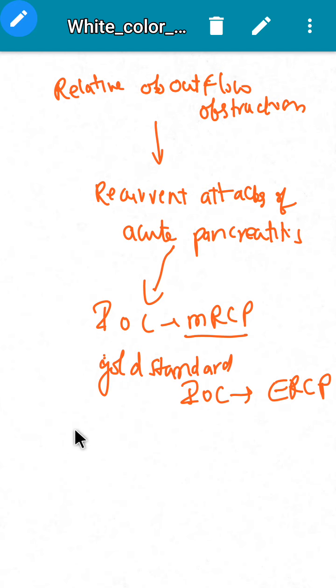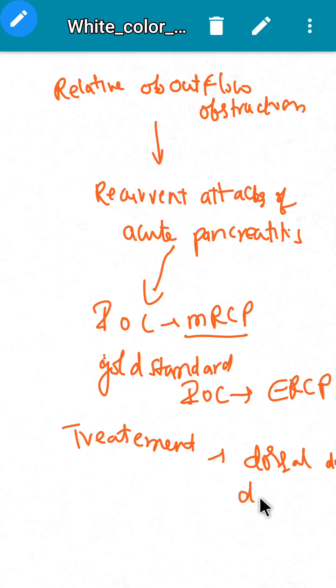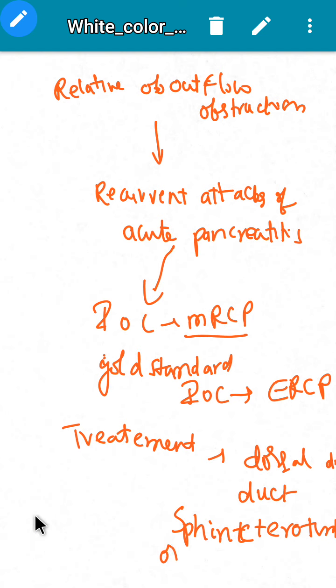The treatment for this is dorsal duct sphincterotomy, or dorsal duct sphincteroplasty.